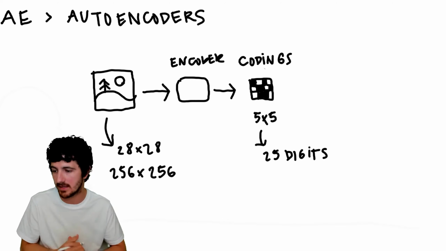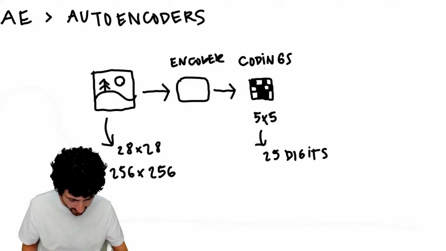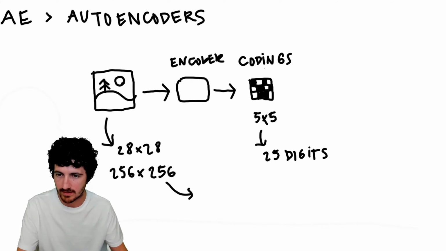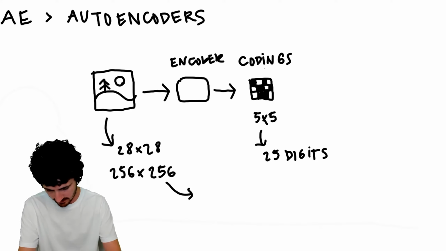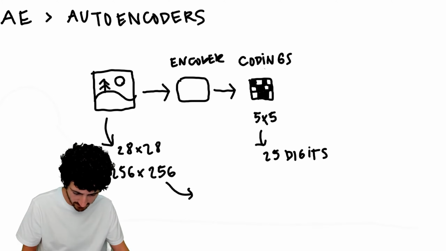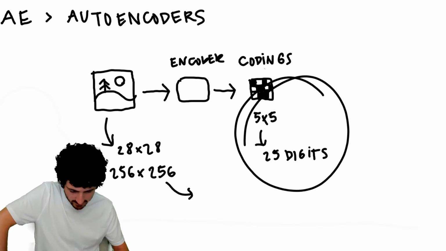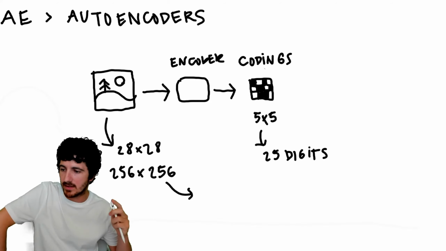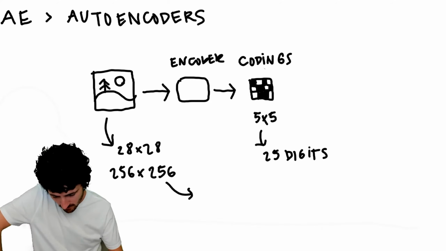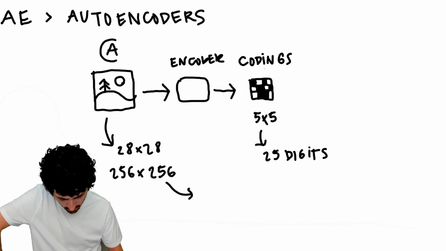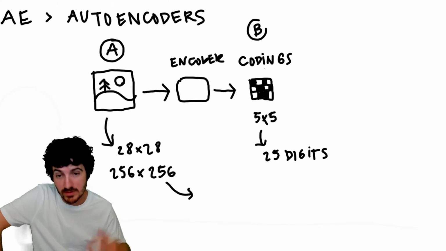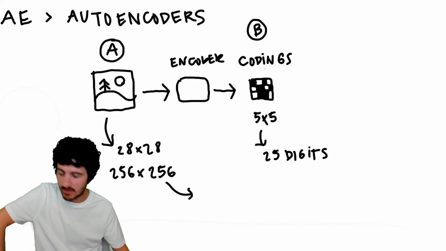It's like compressing data, because if we multiply 256 by 256, that's about 65,000 pixels, each with 3 RGB values. Here we just have 25 digits, a really small amount of numbers. So we go from point A, an image, to point B, our codings. We could save our images as the codings.